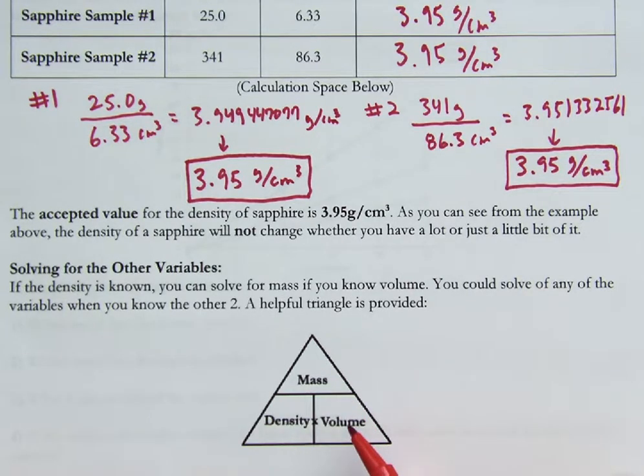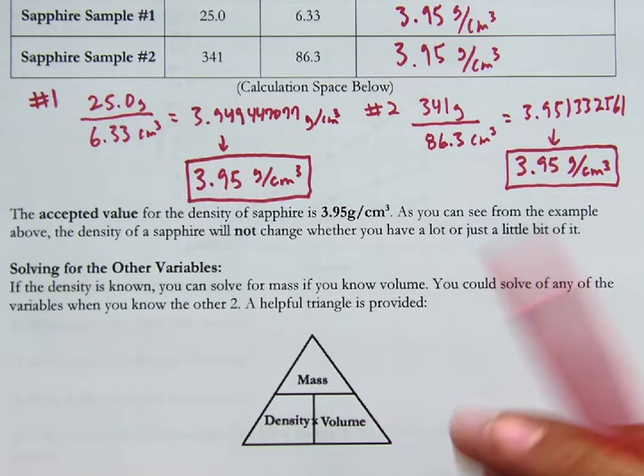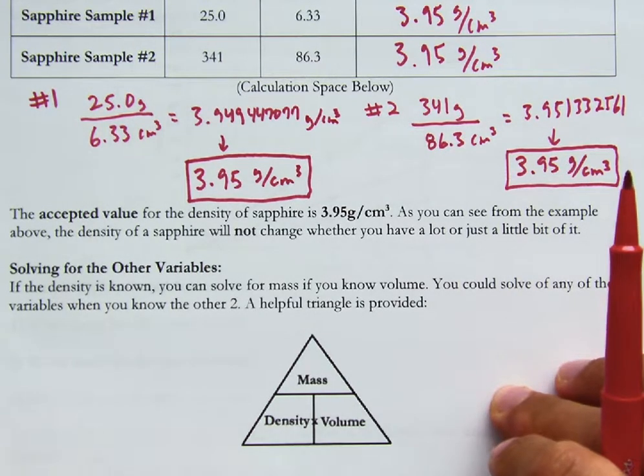That's what we've been doing. But if you are solving for volume, that's mass divided by density. Or if you want to solve for mass, it's density times volume. So if you know 2 of the 3, you can solve for the other. And we're going to be doing some practice solving not just for density, but also for mass and volume. And if you pay attention to the units, you'll see that your units will cancel out to give you the unit that you desire.